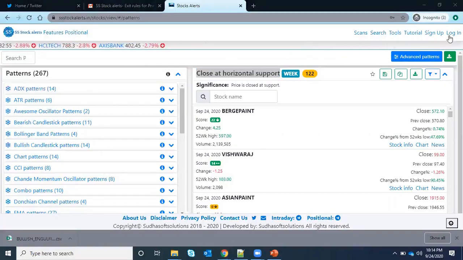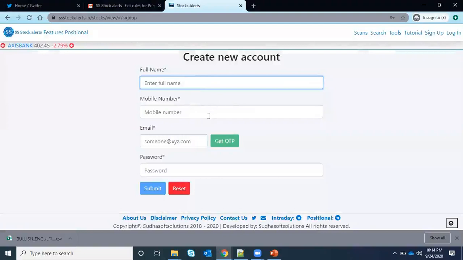First, you just sign up using your email ID and mobile number. The email ID is important to receive your emails daily, so give a valid email ID and don't give something wrong. The OTP will be validated, just to ensure that the mails are sent to the right person.